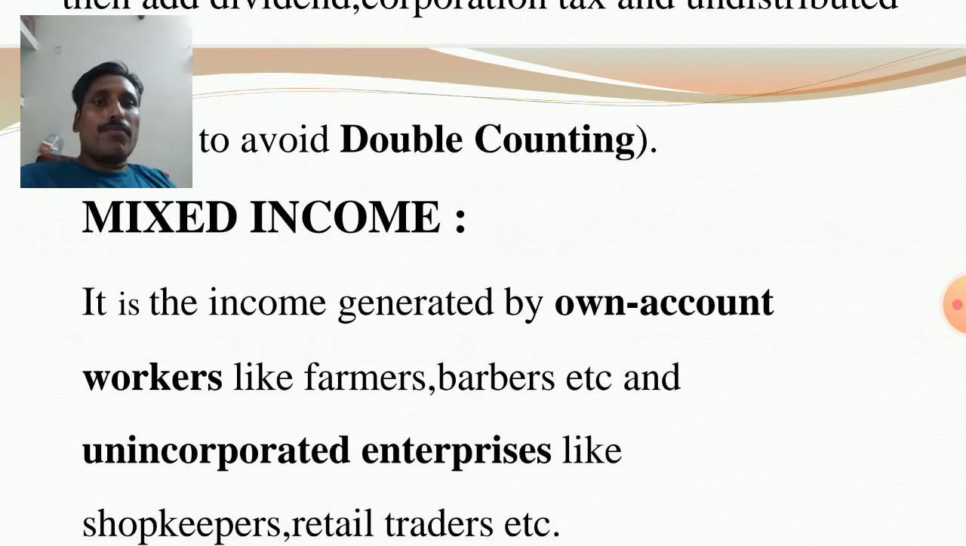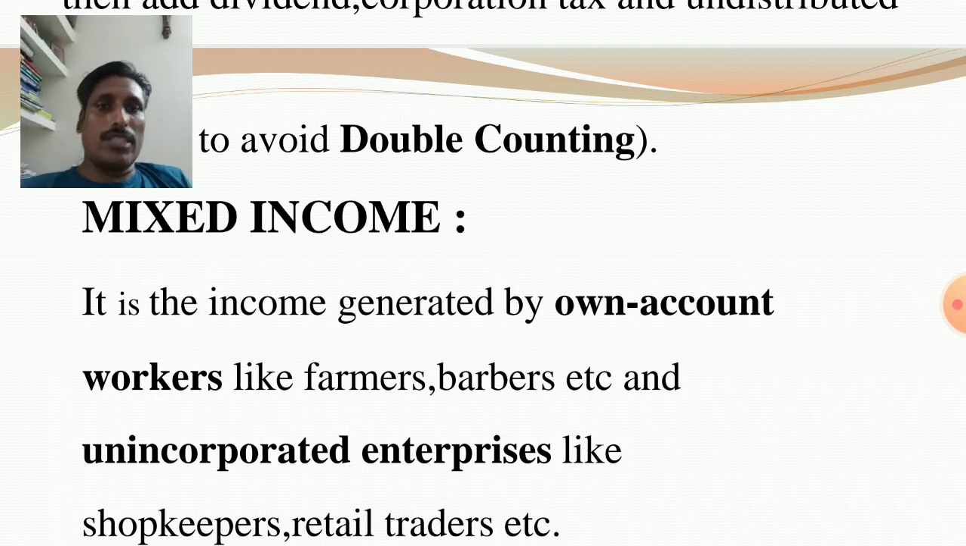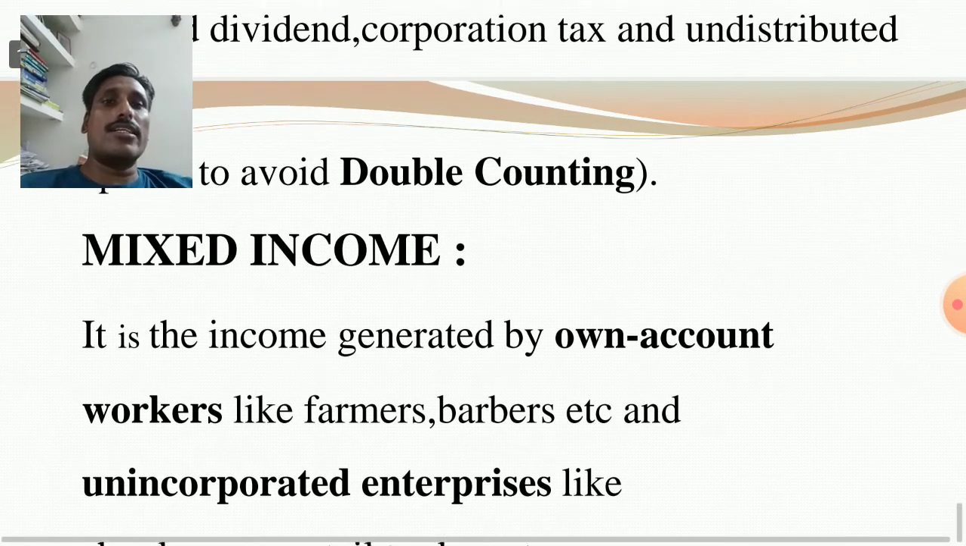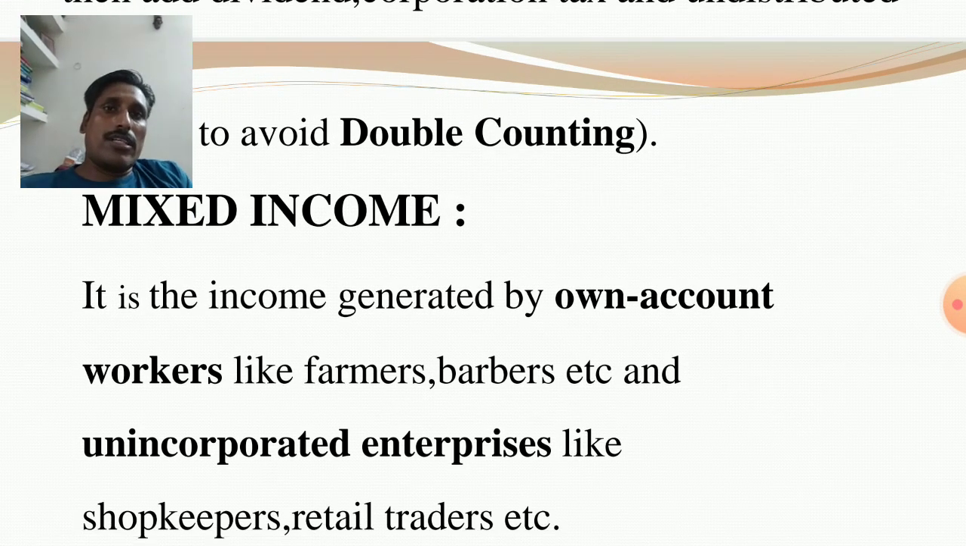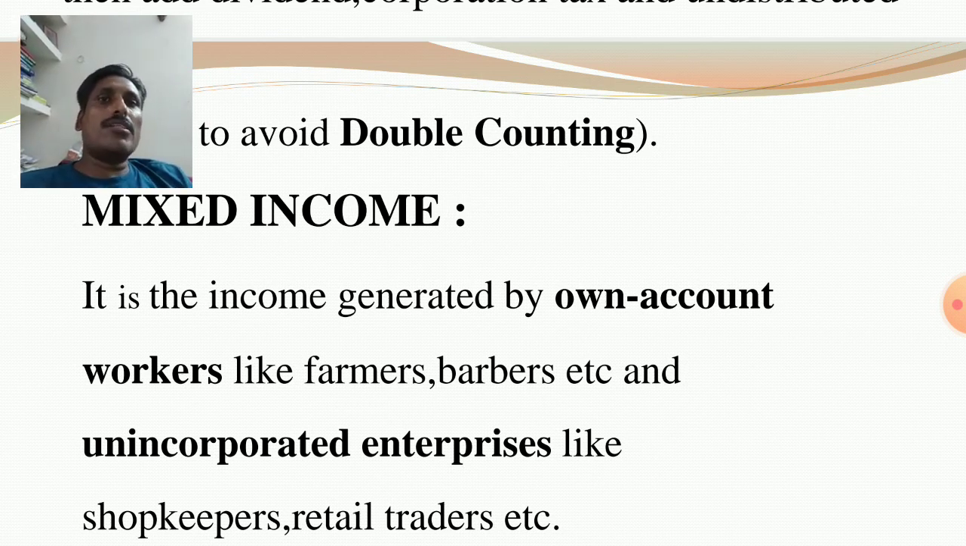Next one, mixed income. It is the income generated by own account workers like farmers, barbers, etc. And also unincorporated enterprises like shopkeepers, retail traders, etc. Suppose, for example, I am having a coaching center, and my family members are the teachers. It is the own account. Basically, it is the income generated by own account workers. Suppose as a doctor I am having a clinic, but my family members are the workers. It is the income generated by own account workers.